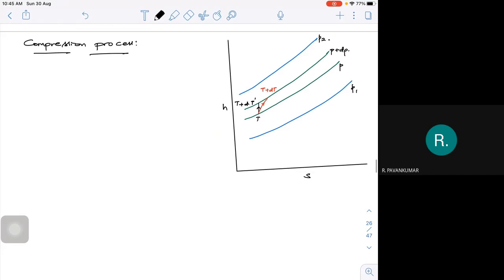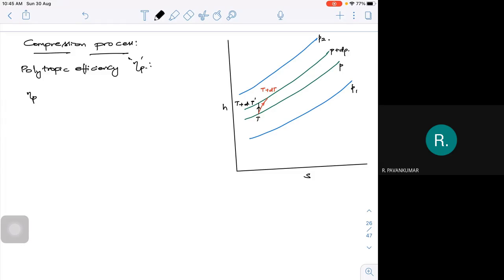Now let us define polytropic efficiency. So it is eta P. What is it actually?